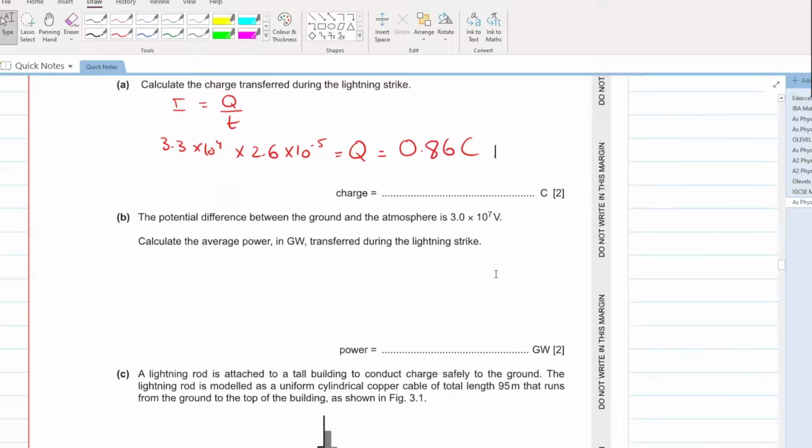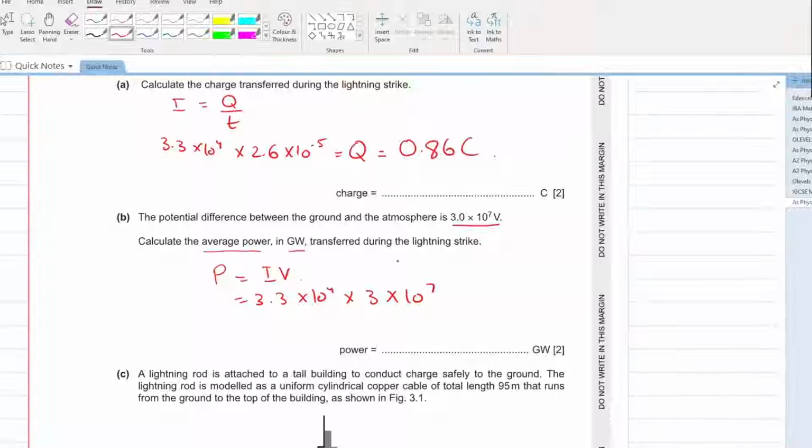The potential difference between the ground and the atmosphere is this. Calculate the average power in gigawatts during the lightning strike. So power is equal to IV. What was the current, beta? 3.3 into 10 raised to the power of 4. What is the voltage? 3 into 10 raised to the power of 7. Can you calculate the answer? 3.3 into 3 comes out to be 9.9.